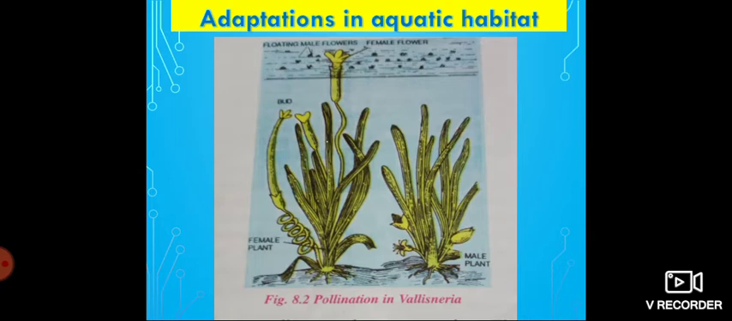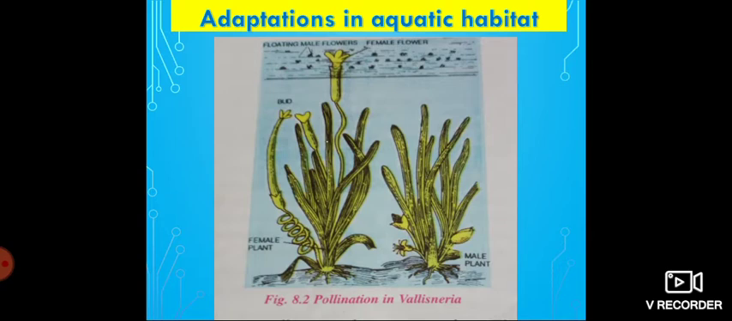The roots of Vallisneria are small in size. You have to underline that these are the adaptations. Roots are small in size, and the function of the root is only to fix the plant in the soil. They have no role in absorbing water and nutrients from the soil, only fixing the plant in the soil. That's about the root. And what about the stem?